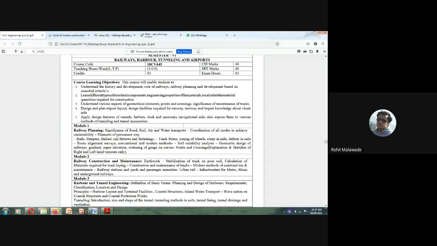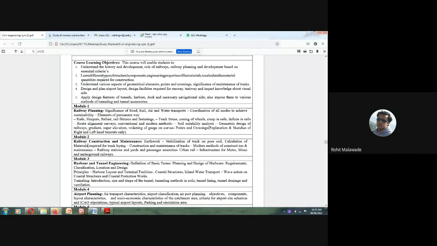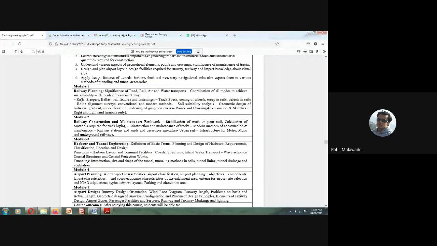Okay. In the previous classes, we have already completed our module one, that is railway planning, and then in module two, we have covered railway construction and maintenance. These two modules have already been completed in the previous sessions.